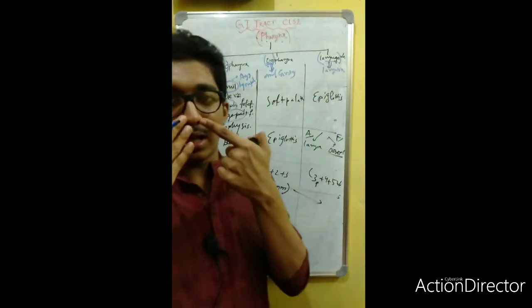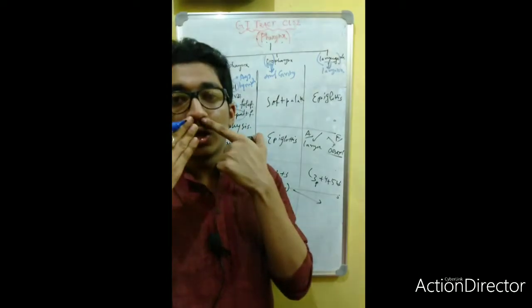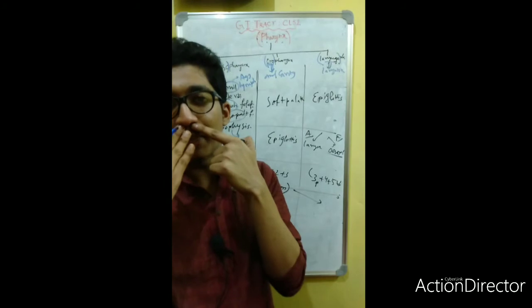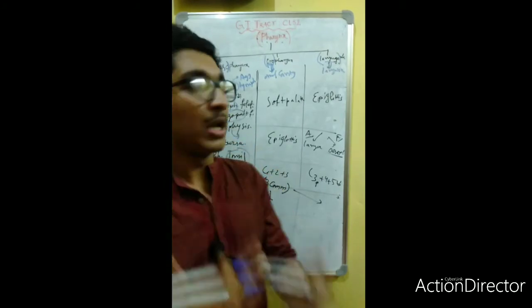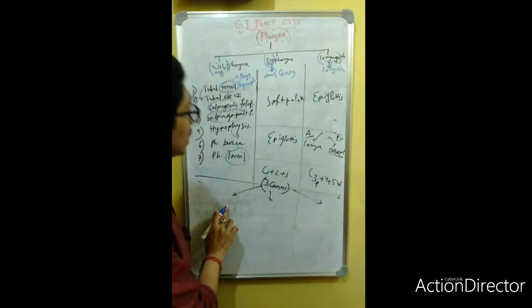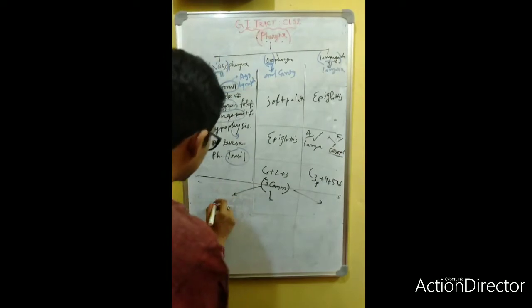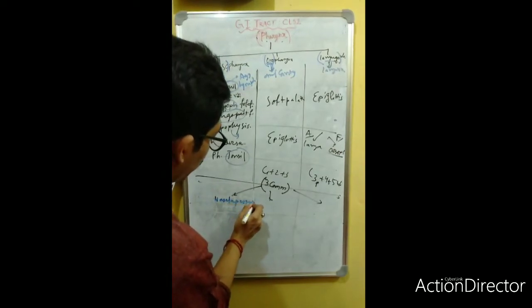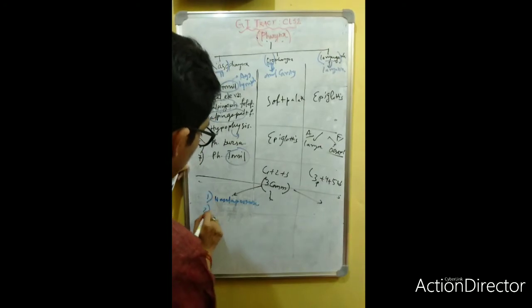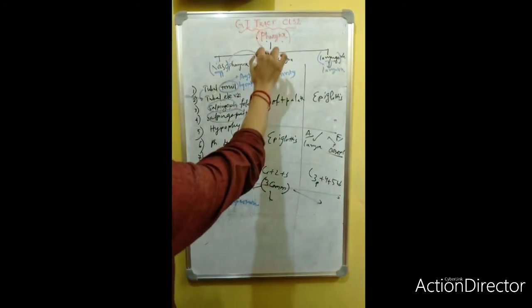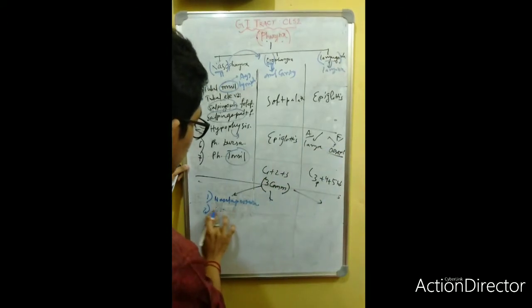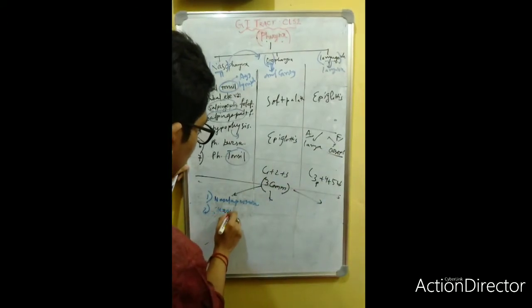Suppose this is my nasal cavity; anteriorly the nasal cavity has an aperture, the nasal aperture. This is the first communication. Second, the nasopharynx is continuous with the oropharynx. This is the nasopharyngeal isthmus.